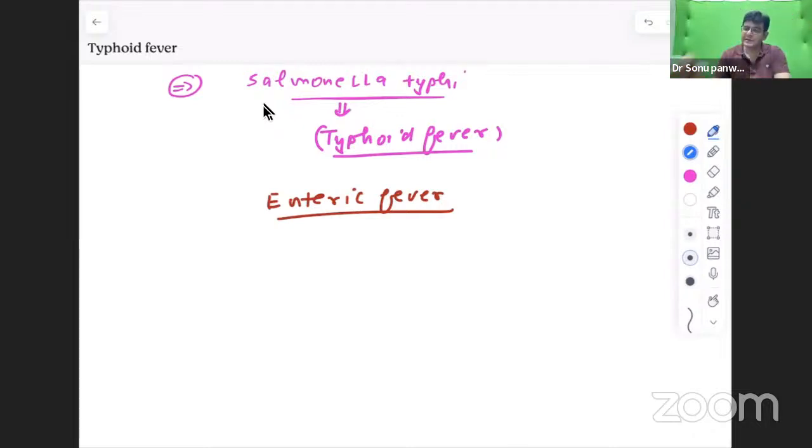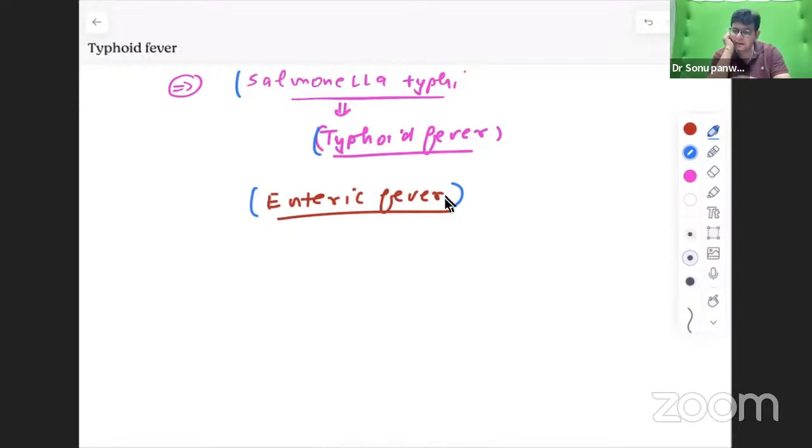You can tell in the comment section on YouTube, and here also in the chat, that the one which you are seeing on the screen, Salmonella typhi causing typhoid fever, and the other name enteric fever, are they the same or different? Crudely speaking, both are the same.